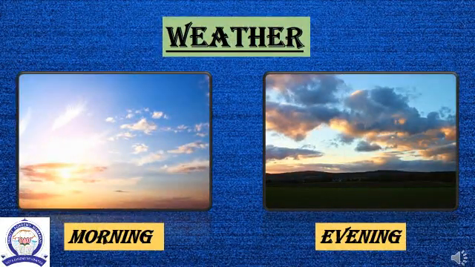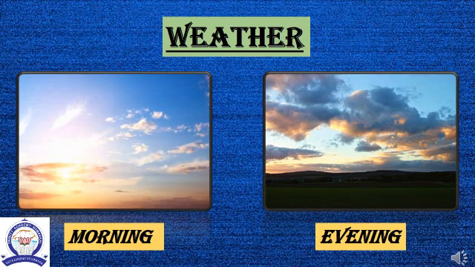Well, what is meant by weather? Yes, weather is defined as the condition of air temperature, air pressure, wind, humidity and rainfall in the atmosphere at a given place and time. I repeat, weather is defined as the condition of air temperature, air pressure, wind, humidity and rainfall in the atmosphere at a given place and time. Weather can change from day to day and even from hour to hour. So, the weather of a place can change rapidly.